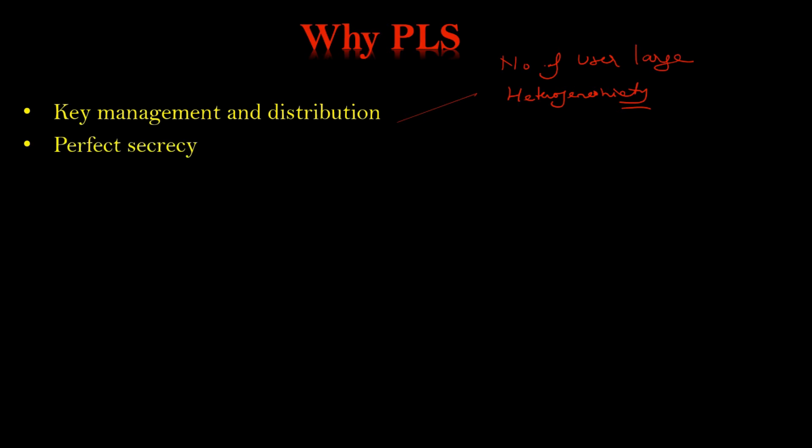We will see that. Perfect secrecy. So perfect secrecy is the highest secrecy that a particular technology can achieve, and end-to-end encryption or the classical technique cannot achieve perfect secrecy, but physical layer security can. Although we have to sacrifice something, it can achieve perfect secrecy, because some trade-off will be there. If you want to increase a particular thing, if you want to increase the secrecy, you have to sacrifice some other thing. We will discuss it.